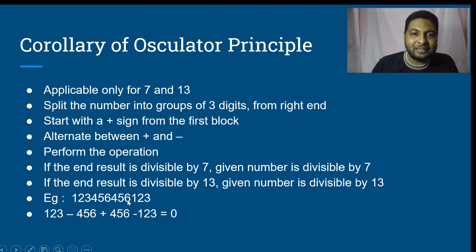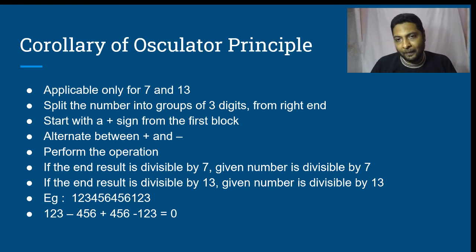Therefore, the given number is divisible by 7. 0 is divisible by 13. Therefore, the given number is divisible by 13. So, for 7 and 13, we can use this corollary and find whether the given number is divisible by 7 or not, and whether it is divisible by 13 or not. Fine?